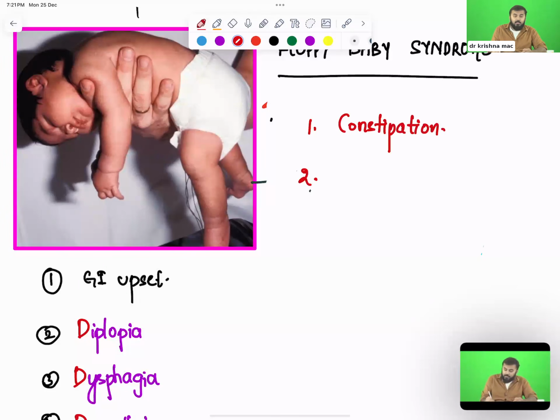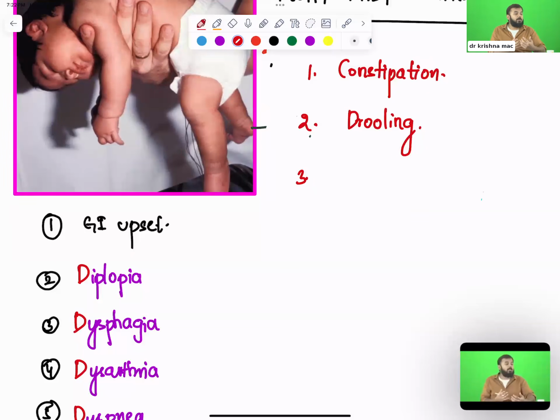Second important thing, the baby cannot control his buccal muscles, so the saliva keeps on drooling down. Drooling. Third important thing, whenever I take the baby to the breast for milk, my baby is not able to properly suck the milk. That is called poor suckling. So these are the three complaints that a mom gives to a doctor. Okay. So this is the topic.